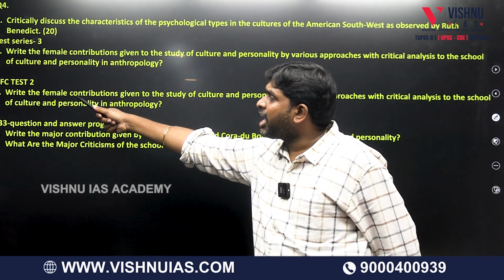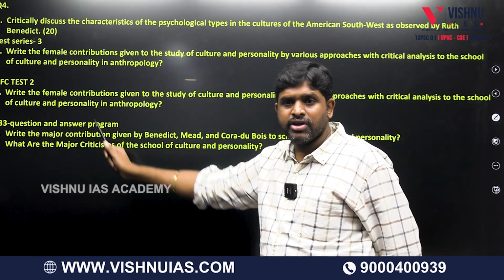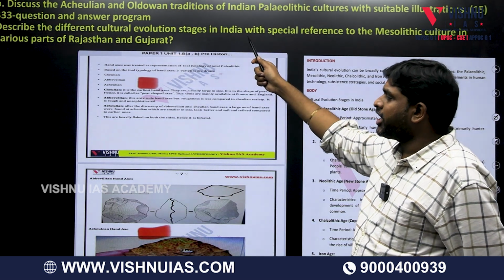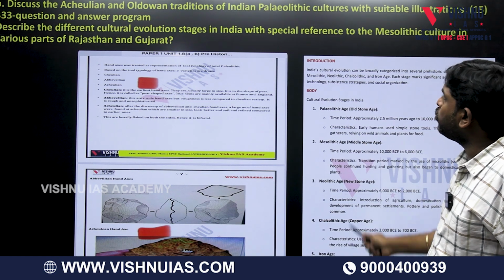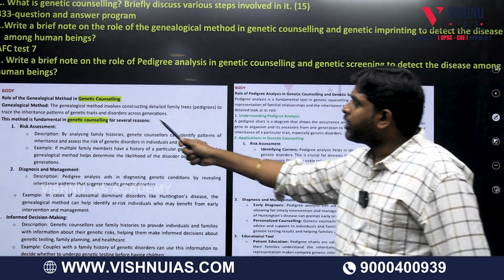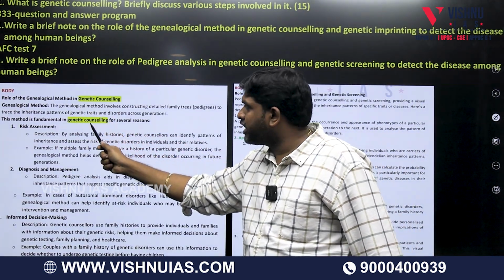Test series 3, AFC test 2, 333 question. Everywhere it is there: Acheulean, Oldowan tradition. Acheulean hand axes, and how the evolution happened. Genetic counseling, direct question: role of genealogical method in genetic counseling.